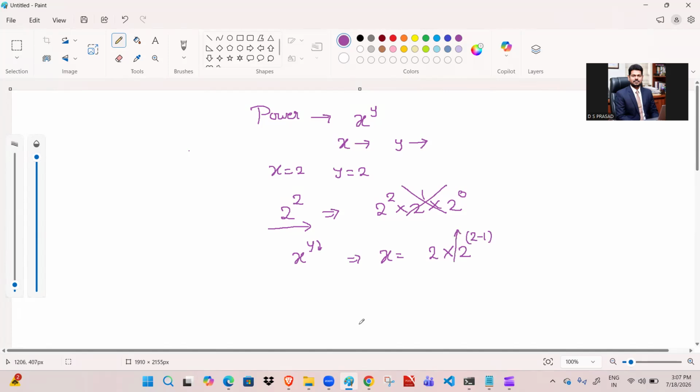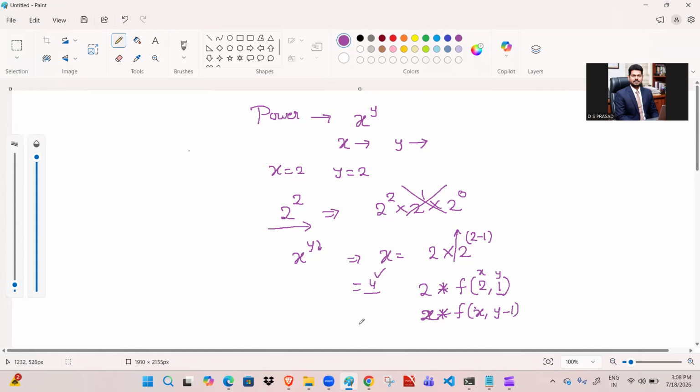So here, this is the function we need to use. So how to use that function? Again, that is also we are going to see. Okay. So x power y, so what is that? 2 power 2 square means 4. We need to get that 4. How we are going to get it? 2 multiplied by, for example, if I take the function and here again 2 comma, so here what is that one? 1 is nothing but y. So here this is nothing but x. Okay. And how I am going to write it? 2 multiplied by function of, so here 2 is nothing but x. So x comma y minus 1, reduced by 1 step.